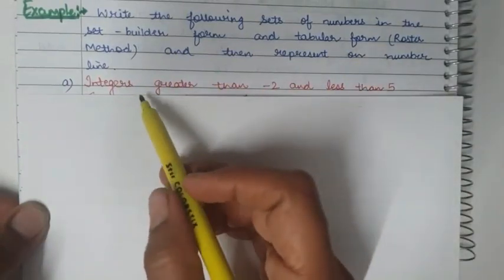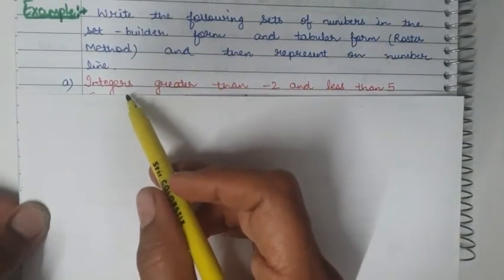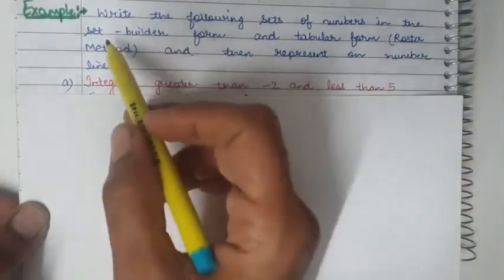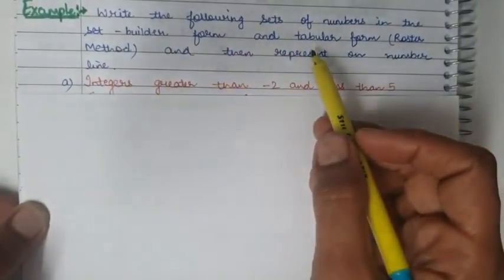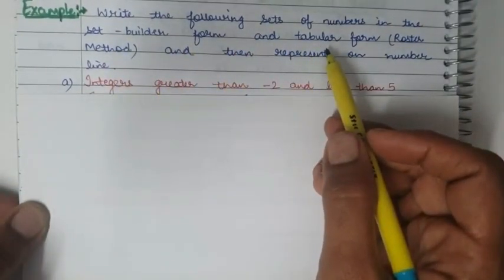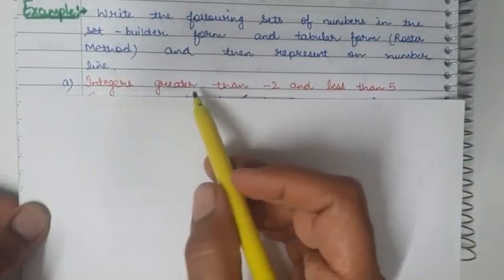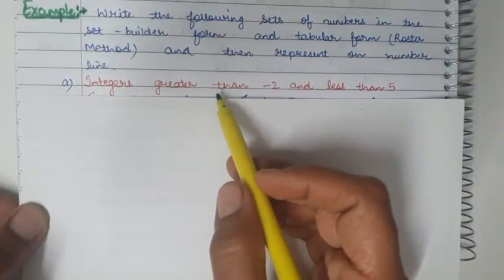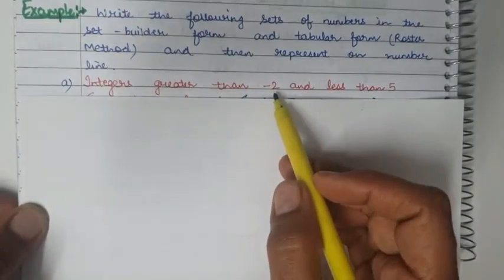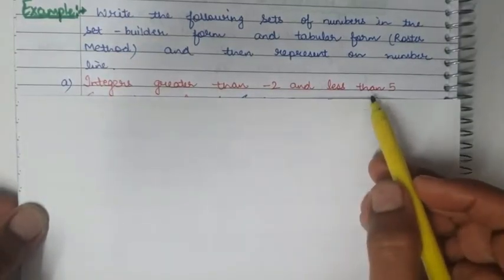So now we will write this set in the set builder form and then in the tabular form. Now the set is, we have to write the integers which are greater than -2 and less than 5.